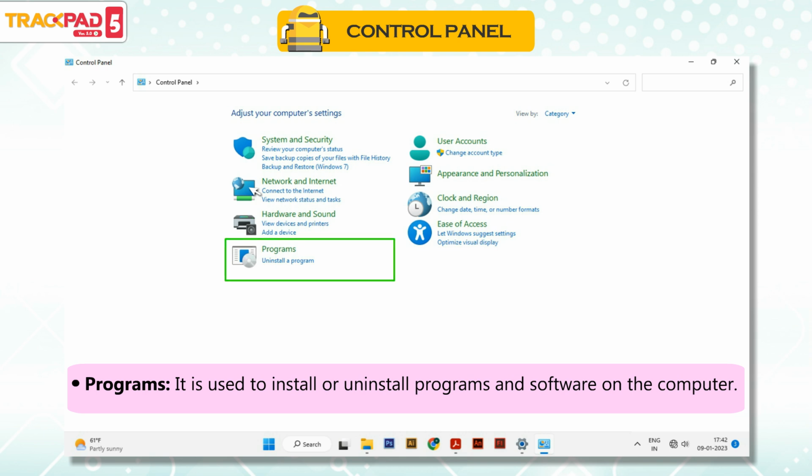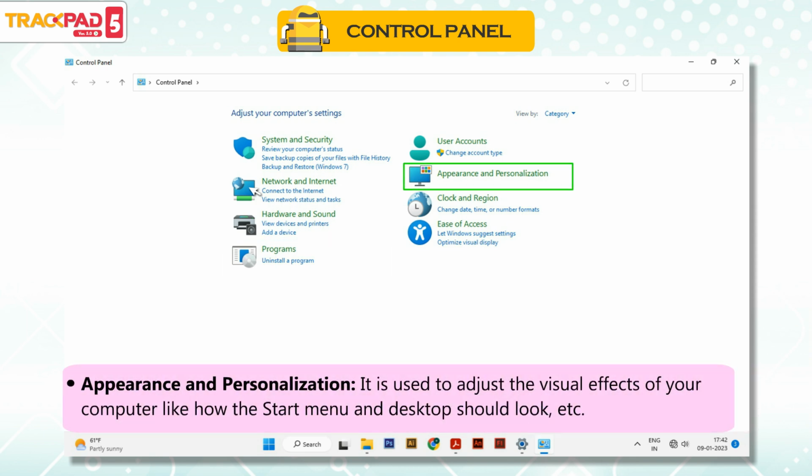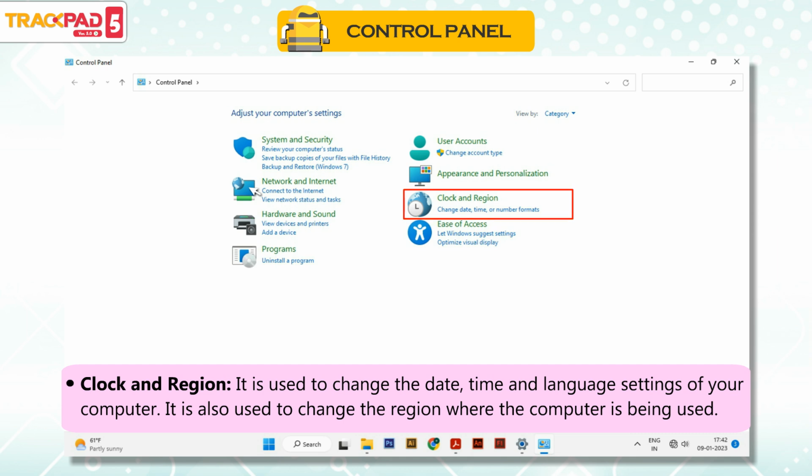Programs. It is used to install or uninstall programs and software on the computer. Appearance and personalization. It is used to adjust the visual effects of your computer, like how the start menu and desktop should look, etc. Clock and region. It is used to change the date, time, and language settings of your computer. It is also used to change the region where the computer is being used.